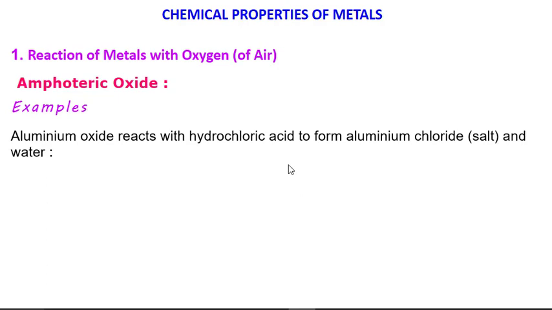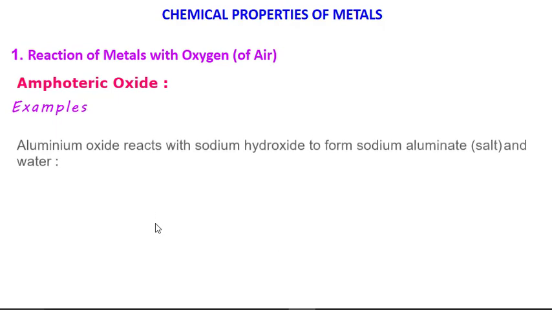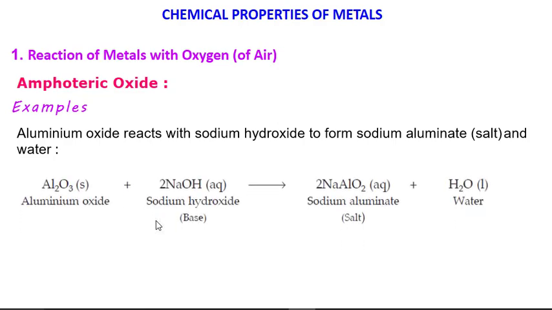So aluminum oxide, when it reacts with hydrochloric acid, forms aluminum chloride and water. As it is reacting with acid and forming salt and water, we can say that aluminum oxide is basic in nature. Now when the same aluminum oxide reacts with sodium hydroxide, it forms sodium aluminate, again a salt, and water.